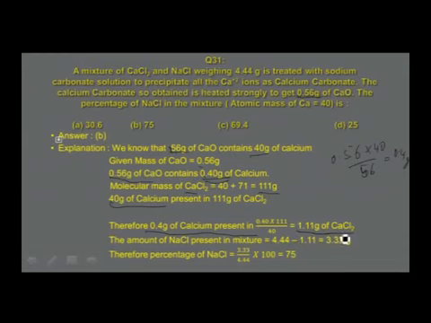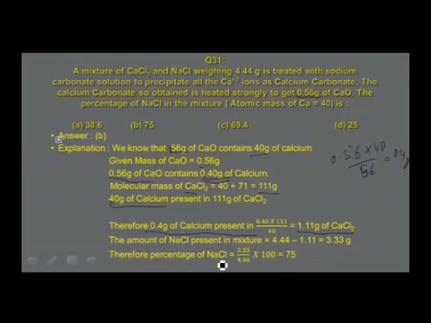grams of calcium chloride. So as I told you, we have first calculated the mass of calcium in calcium oxide, then the mass of calcium in calcium chloride. Now I got the mass of calcium in calcium chloride, and finally you use this mass of calcium chloride in calculation of the mass of calcium chloride in that mixture and calculate the mass of sodium chloride. Therefore, the mass of sodium chloride in the mixture is found to be 4.44, that is a combined mass, minus 1.11, which is equal to 3.33 grams.